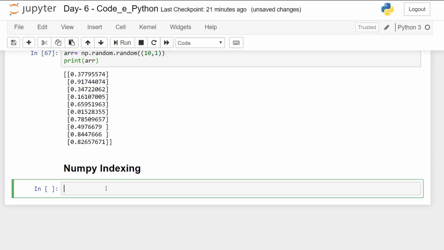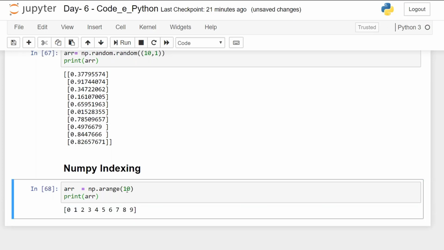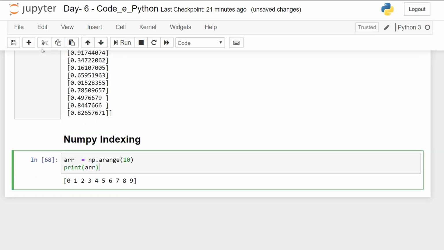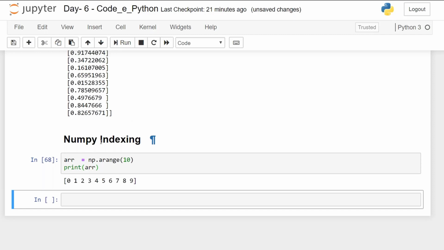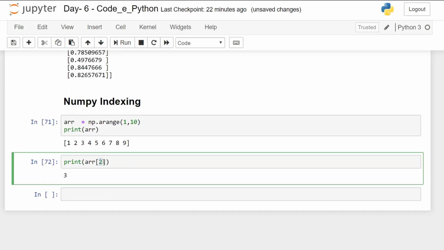Next up is NumPy indexing. Now when you take an array np.arange 10 and print arr, there was an array. Now what if I write print arr 2? The 2 here is the index number, not the element.